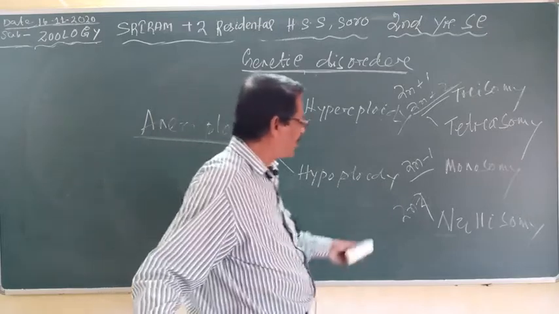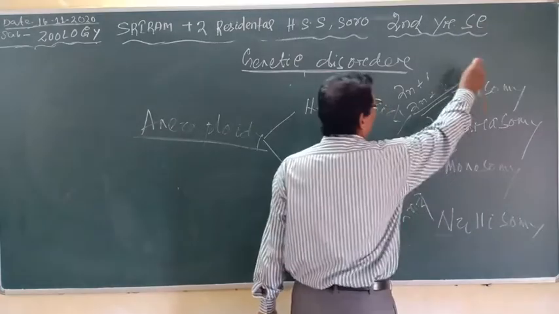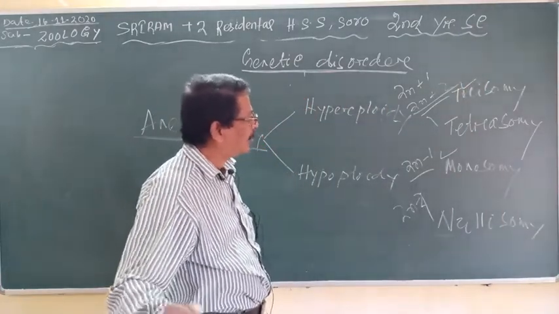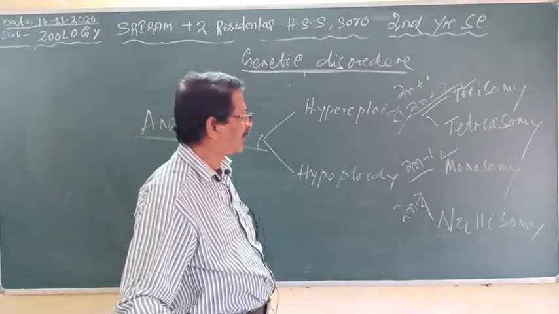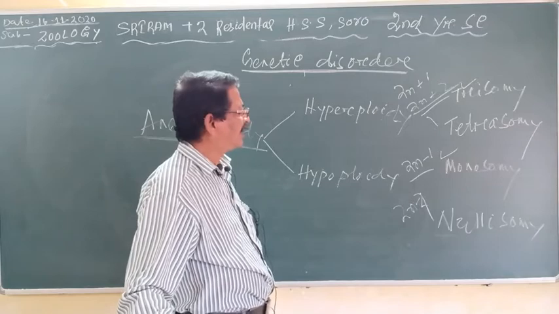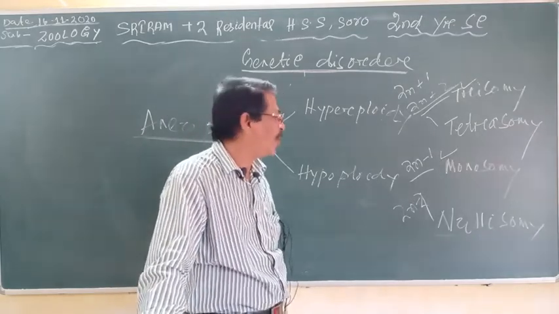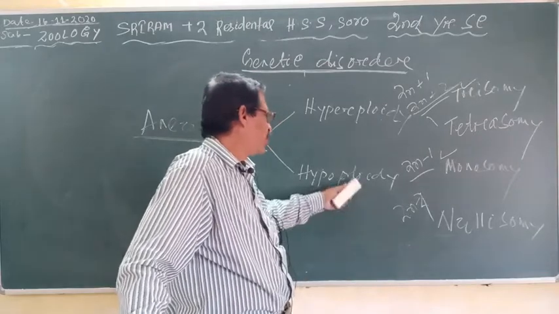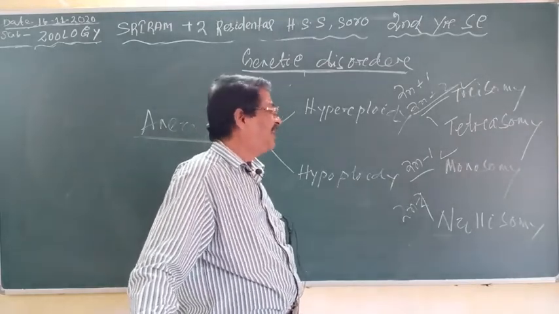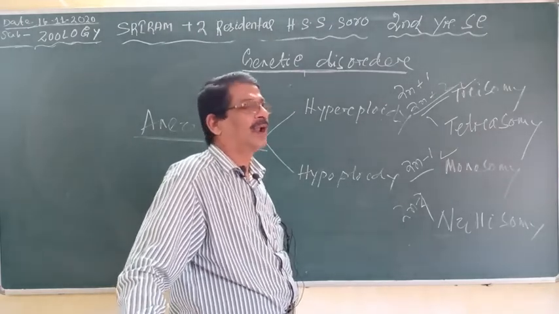Among them, monosomy and trisomy are common, as I have told you, in autosomal and sex chromosomal. If a fetus or embryo contains autosomal monosomy, then it is aborted early in the pregnancy, within 1 or 2 months.